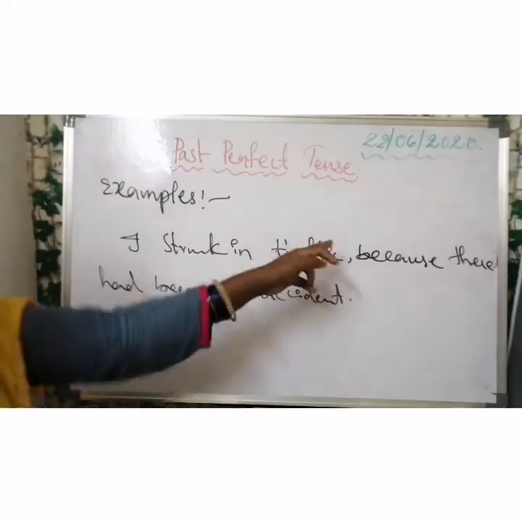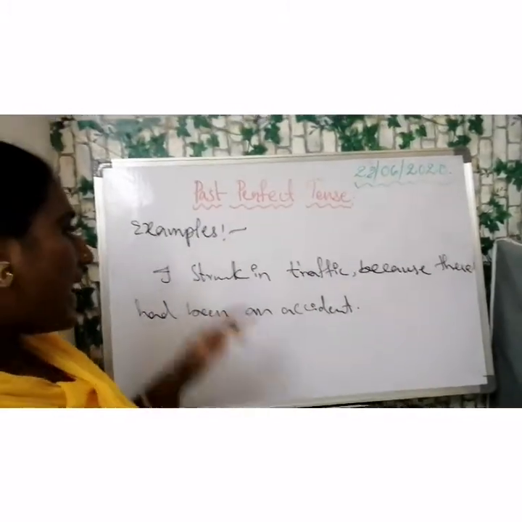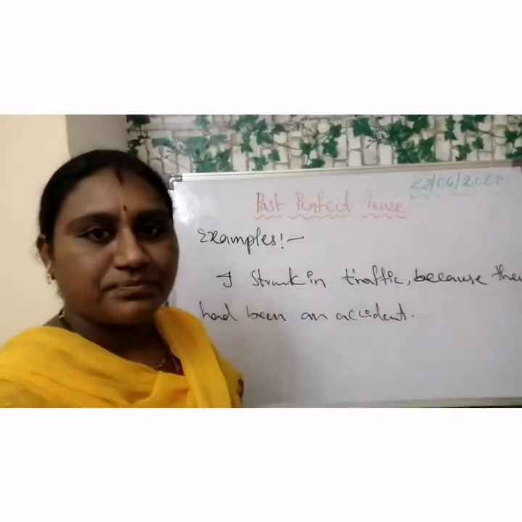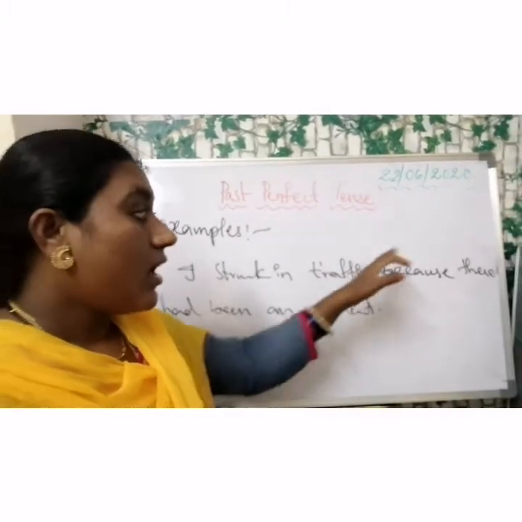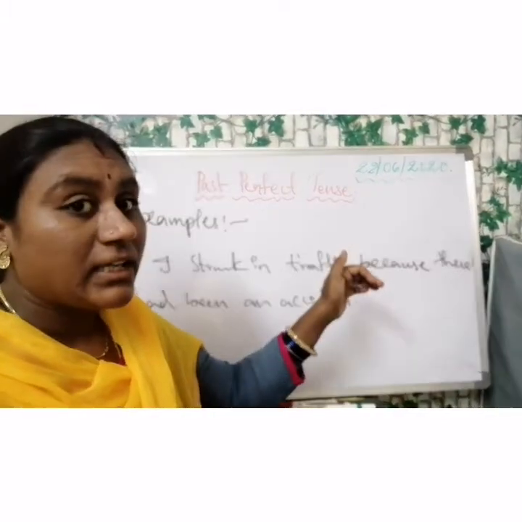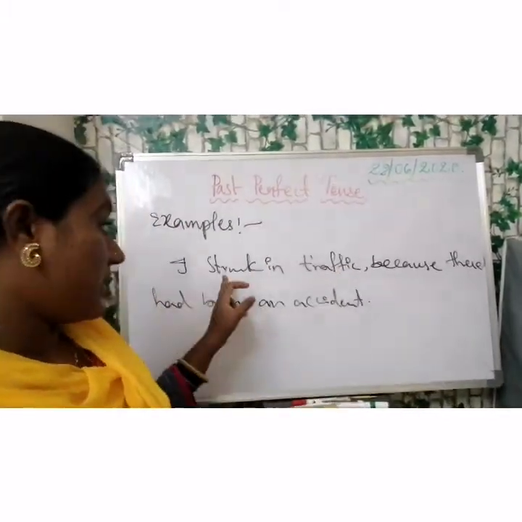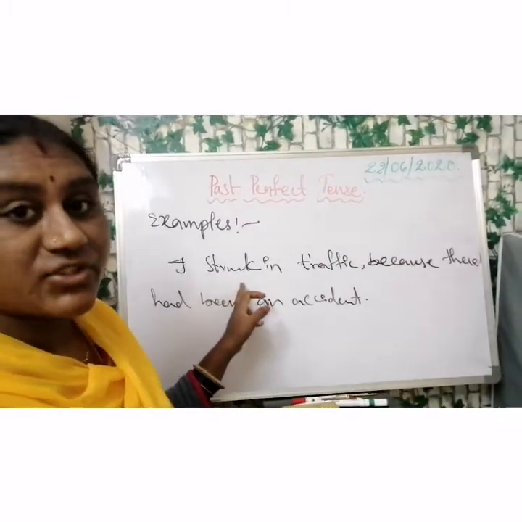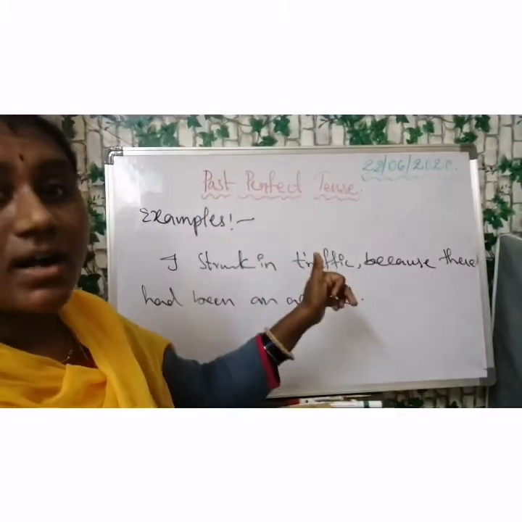So here we can see two actions. I was stuck in traffic. It's an action. Because, why? The cause. Of course, this is the effect and this is the cause.